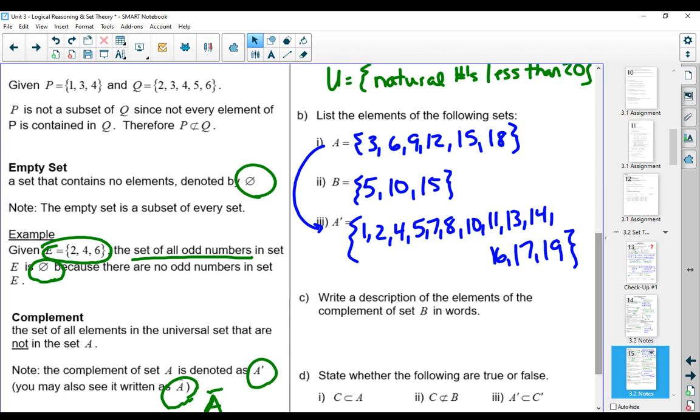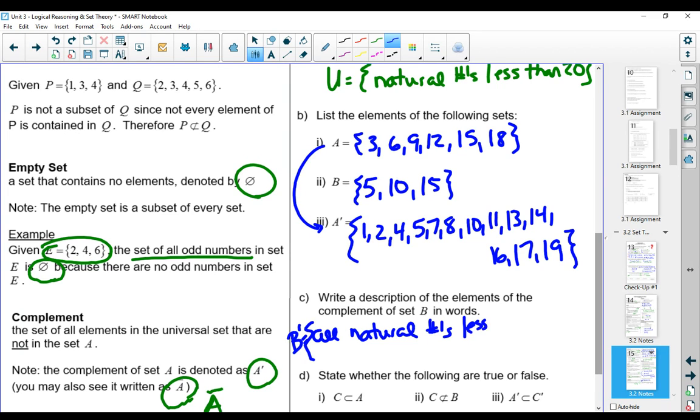So if we were to make a description of the elements of the complement of the set B, well, these would be all natural numbers less than 20 that are not divisible by 5.